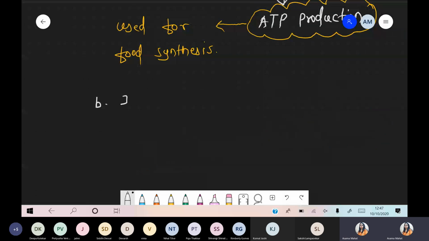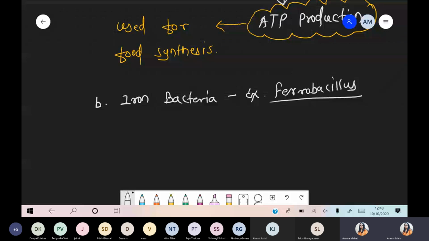Iron bacteria example, that is Ferrobacillus. No need to remember all examples. Iron, Fe2+, Fe3+, ferrous iron. So just उसी तरह से याद रखना. Ferrobacillus. ठीक है? Now what happens? Simply, whenever we are talking about this iron bacteria, there is a presence of ferrous salt. That ferrous salt undergoes the process of oxidation. And during that oxidation process, क्या release होगा?